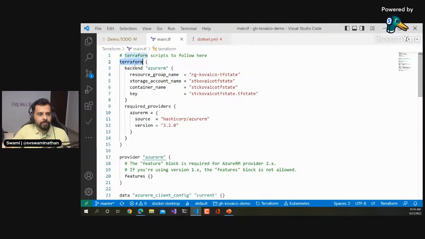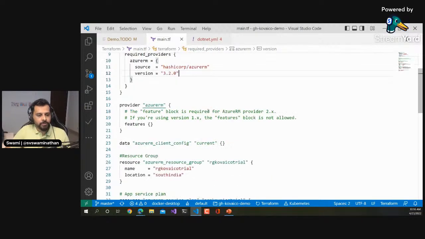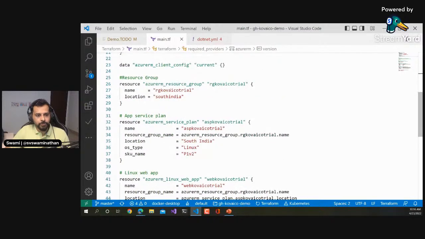You'll have Terraform, and then you'll mention backend as azurerm, and these are some of the settings I've done for Terraform to work. And you'll mention something like a provider, which is an azurerm provider. That means Azure Resource Manager provider. This is the version of it I'm using, right? So with that, let's say you want to create a resource group. You will just simply say resource, and then this is Terraform's resource for an Azure resource group. You'll just say azurerm_resource_group. This is any name I can give, and this is the resource group name and location, right?